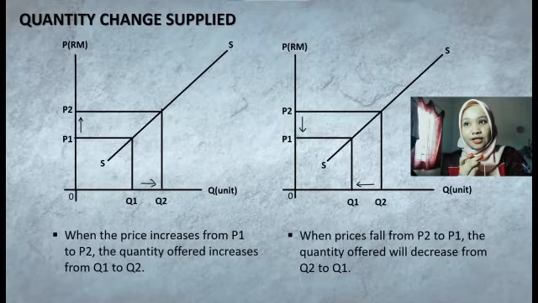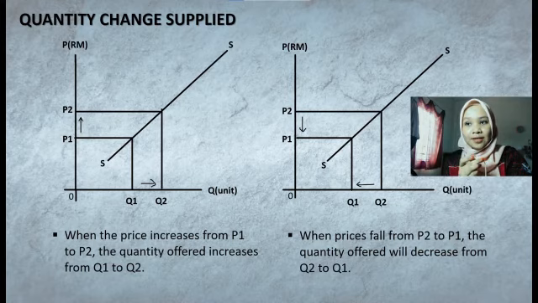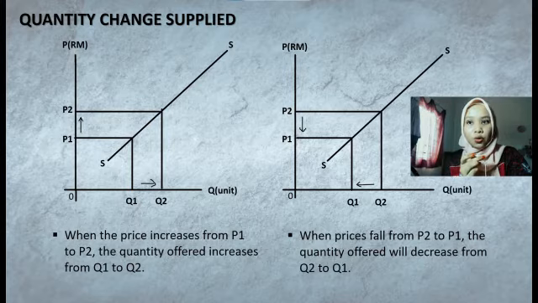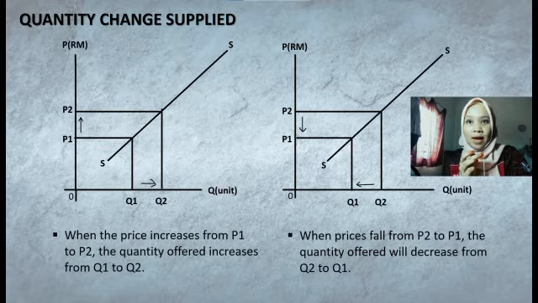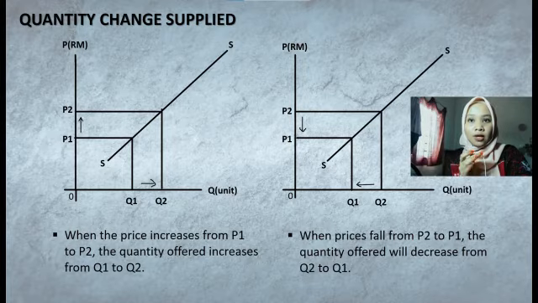For the quantity change in supply, when the price increases from P1 to P2, the quantity offered increases from Q1 to Q2. When price falls from P2 to P1, the quantity offered will decrease from Q2 to Q1. Change of quantity supplied due to the change in price of the item itself, which is books, movement will occur along the same curve.